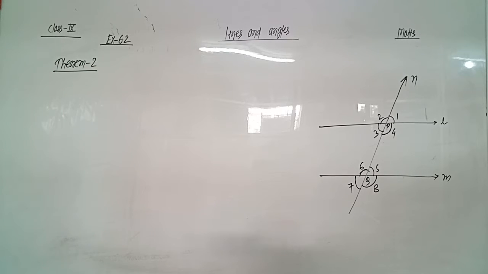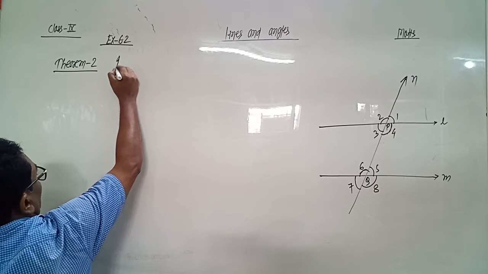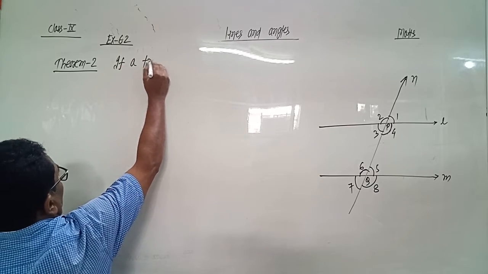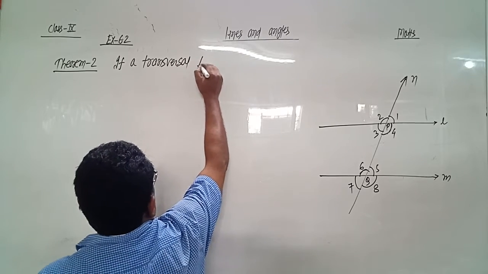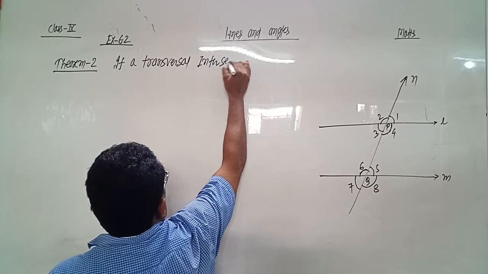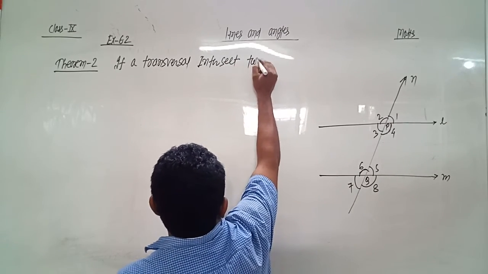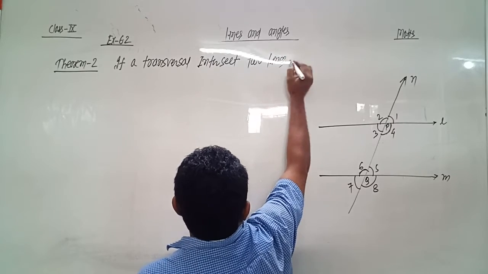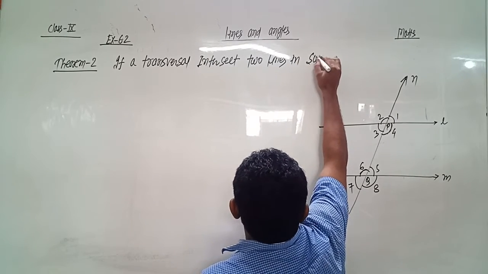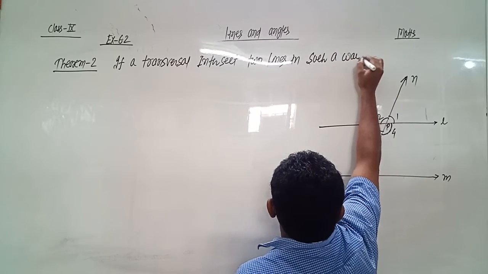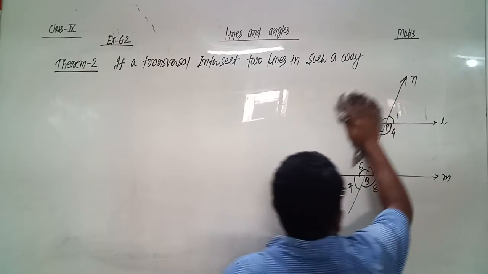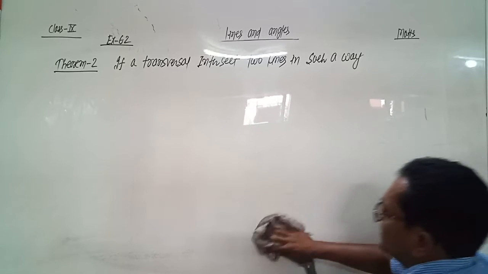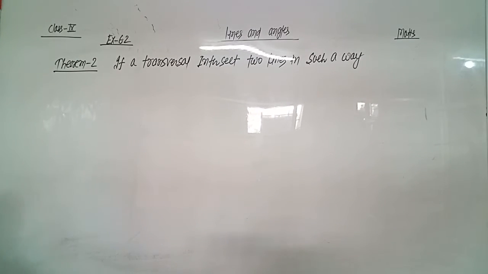Firstly, we have to keep in mind the statement: if a transversal intersects two lines in such a way that a pair of alternate interior angles are equal,